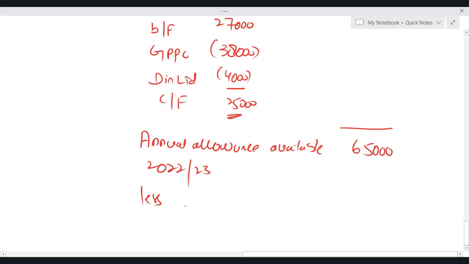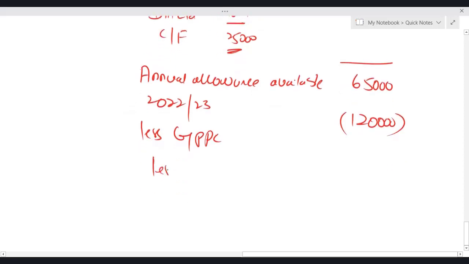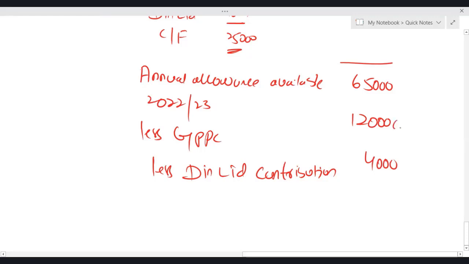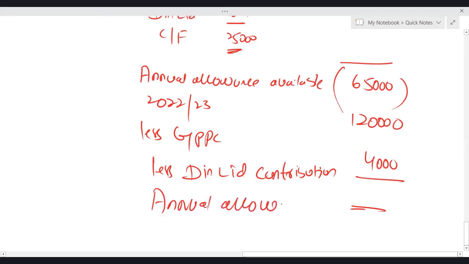Less gross PPC, which is 1,20,000, less the employer contribution, which is 4. Or you can also represent the same calculation like this, deduct this 65. So we'll be having an annual allowance charge, which is 59,000. Now listen and listen carefully.